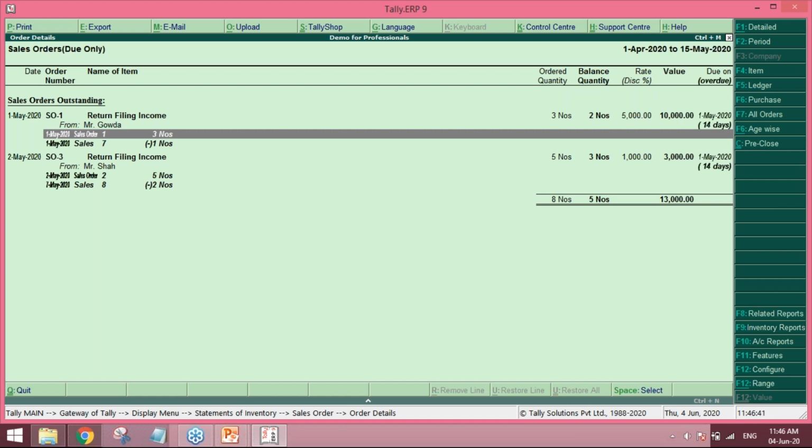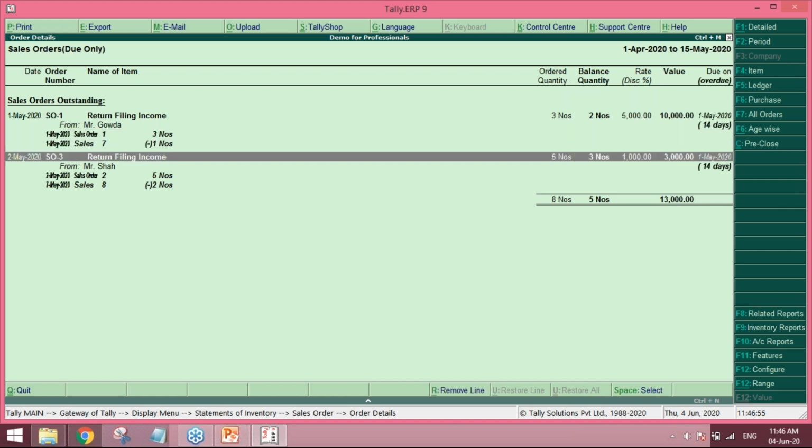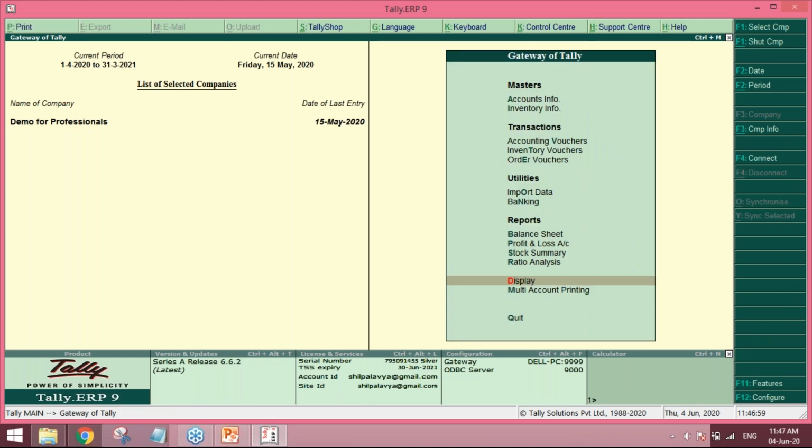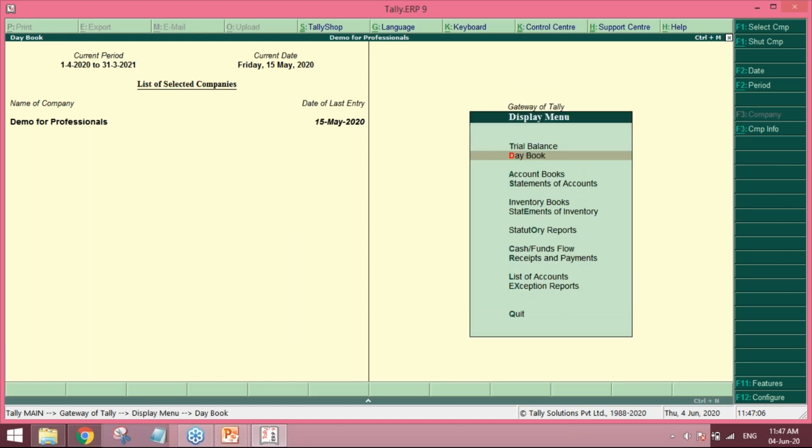The moment you are in control of what work you need to do for a particular client, or what you have agreed upon, you can raise the invoice against each of those. Fine. Either way, let's go further. The order outstanding reports are beautiful reports. We can get it item wise, that is, what the work is. So, what are the total income tax returns which are pending, or tax audit returns which are pending?